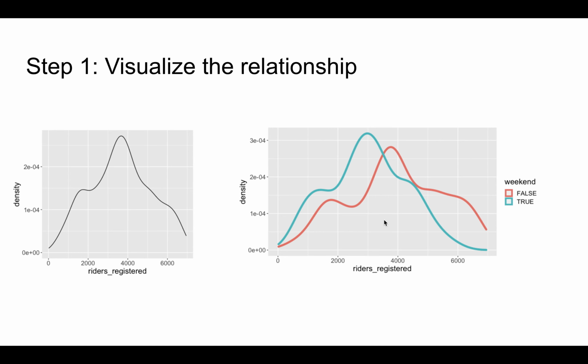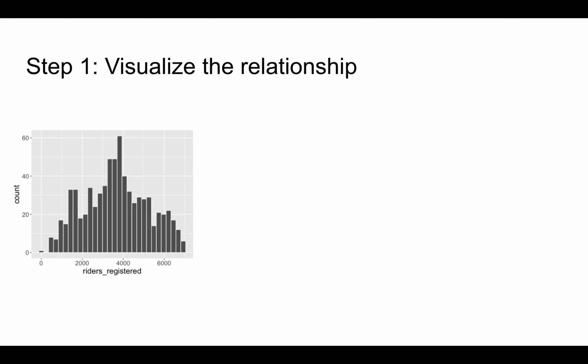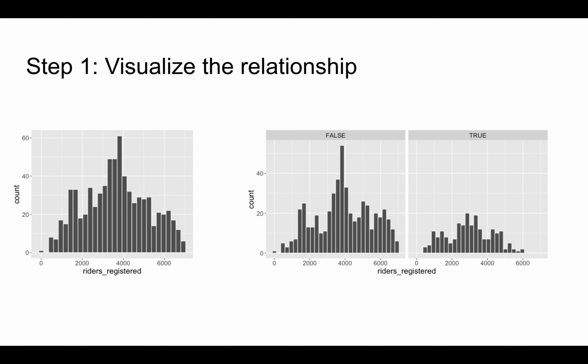The median ridership is around 4,000 on weekdays and lower at around 3,000 on weekends. Ditto for histograms. We can create separate histograms for both categories and see that median ridership is again around 4,000 on weekdays and around 3,000 riders per day on weekends.